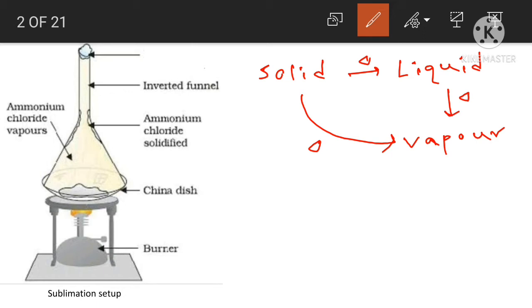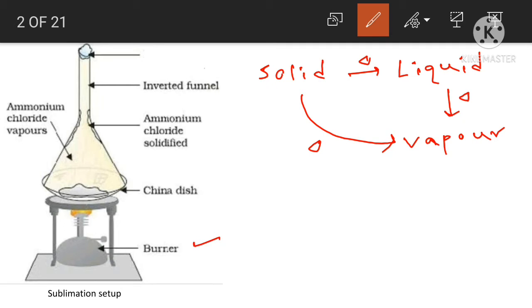If you have an organic compound mixed with some impurities, in which the organic compound is volatile and the impurity is not volatile, then you can apply the sublimation method to separate the organic compound from the impurities. So what happens in this method? This is a burner.